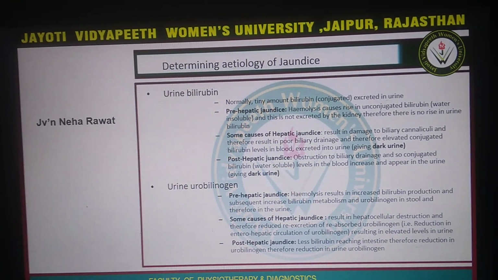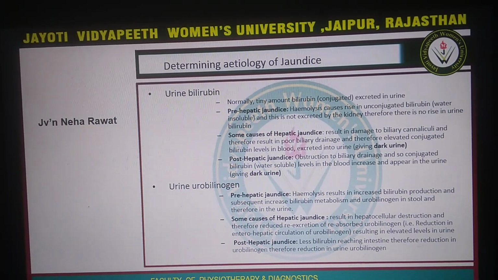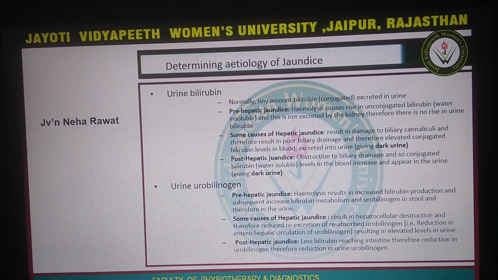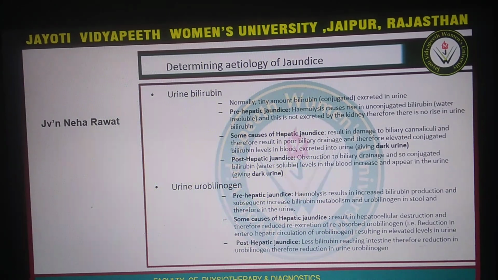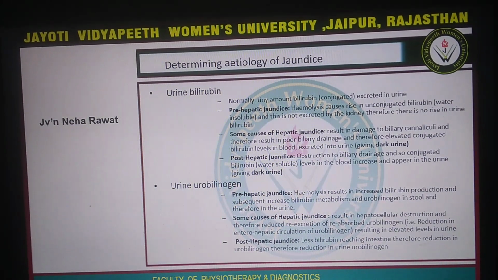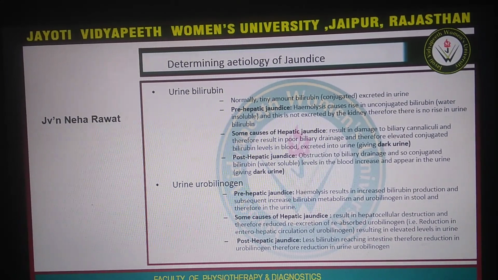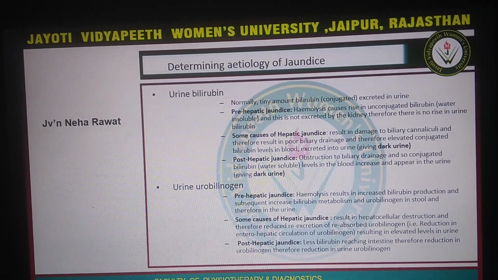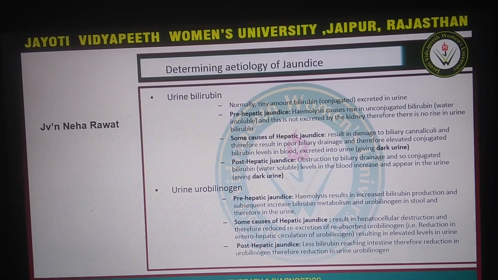Now these are the etiological causes of jaundice. Urine bilirubin. Normally, a tiny amount of bilirubin is excreted in urine in the form of conjugated bilirubin. In prehepatic jaundice, hemolysis causes a rise in unconjugated bilirubin, and this is not excreted by the kidney. Therefore, there is no rise in urine bilirubin.